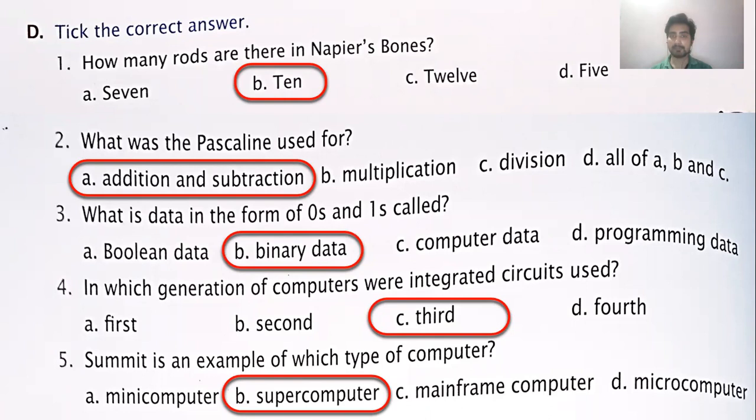So with this, our exercises of chapter 1 are over. In the next class, we'll start a new chapter and we'll discuss the question answers of chapter 1.